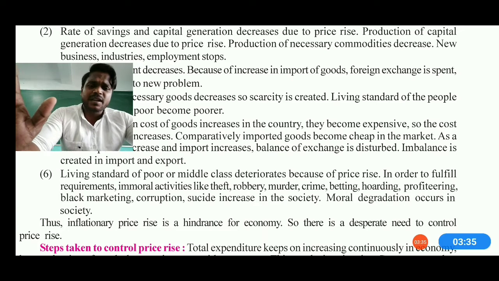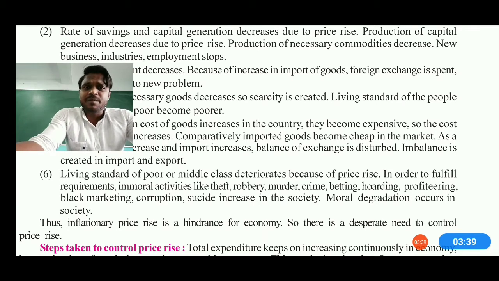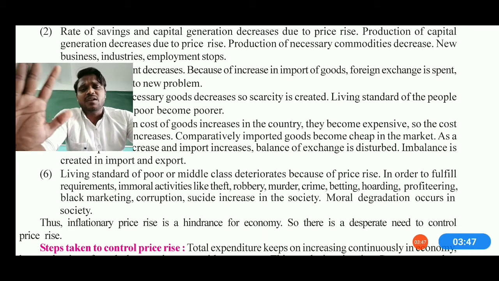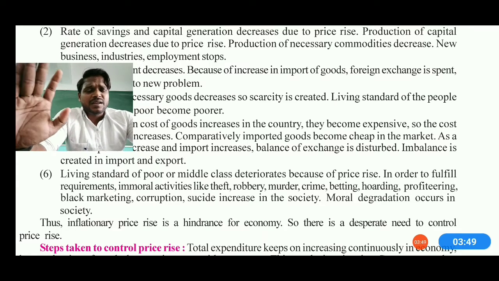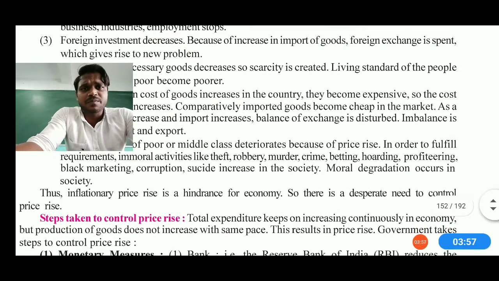It means that when the price rise is there, the market is actually going into a lower section of development, and therefore we can say necessity goods like food and clothes are actually deteriorating, meaning the production is very less. Along with that, employment schemes are also stopped, and the newly generated industries are also getting a break. So this is kind of a big problem.